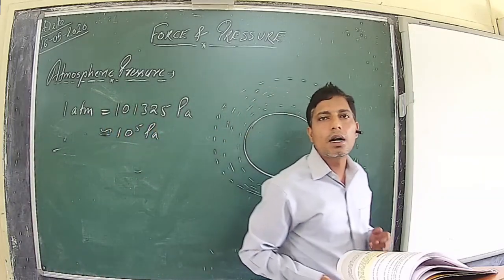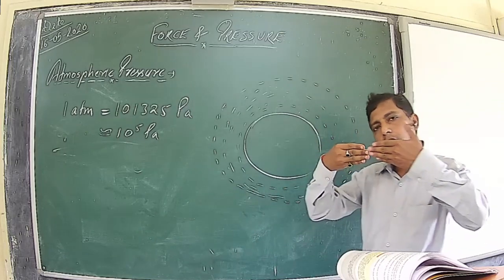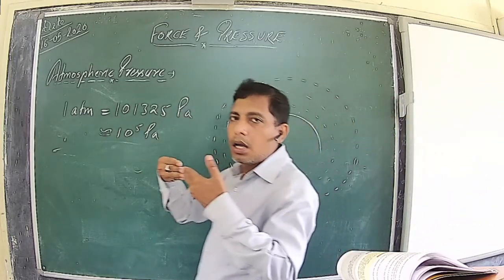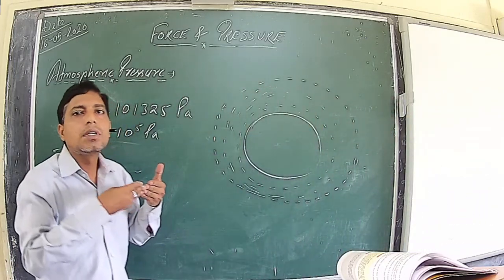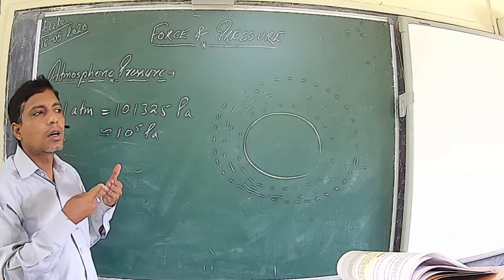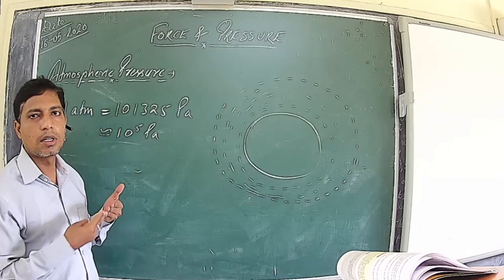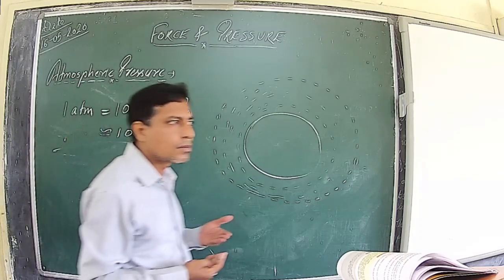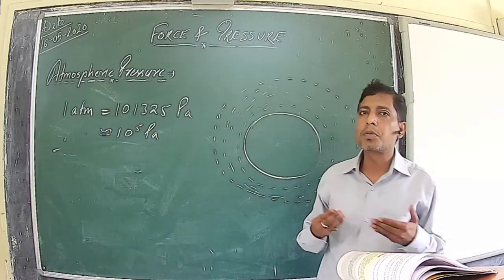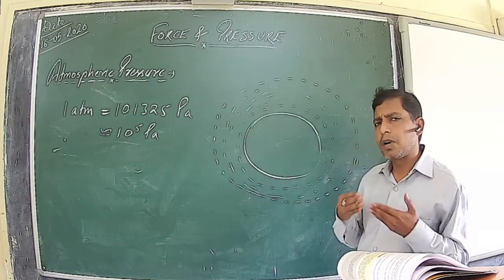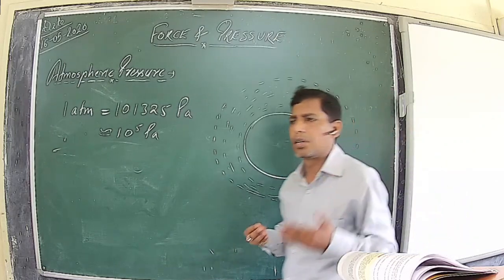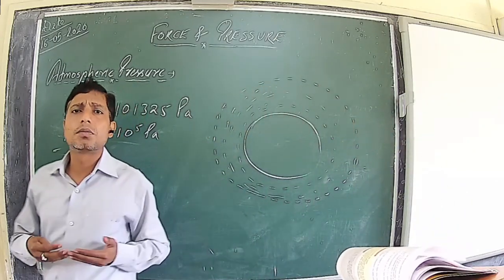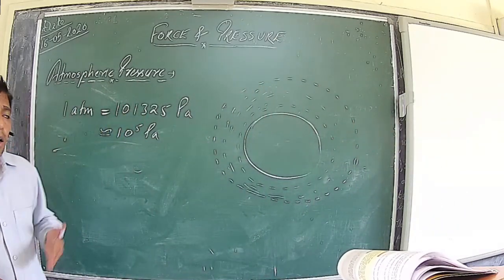As a result, these two pressures counterbalance each other, and this is the reason why the net pressure which we feel on our body is negligible. We don't say zero, because atmospheric pressure tends to vary from place to place. Same with the body pressure also. So we say negligible.